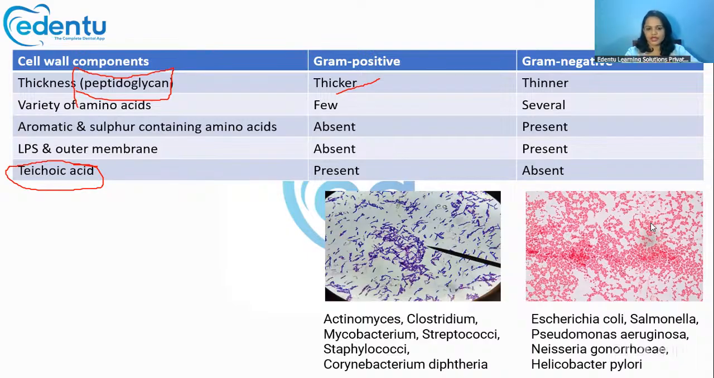So this is how gram positive bacteria will appear under the microscope. You see this bluish color. Whereas gram negative bacteria will appear pinkish to reddish in color. Now, which bacteria are gram positive? Almost all the bacteria that we study, like streptococci, staphylococci, actinomyces, clostridium, mycobacterium and corynebacterium, are gram positive organisms. Now, which are gram negative? E. coli, Salmonella, Helicobacter pylori and Neisseria gonorrhoeae are all gram negative organisms.